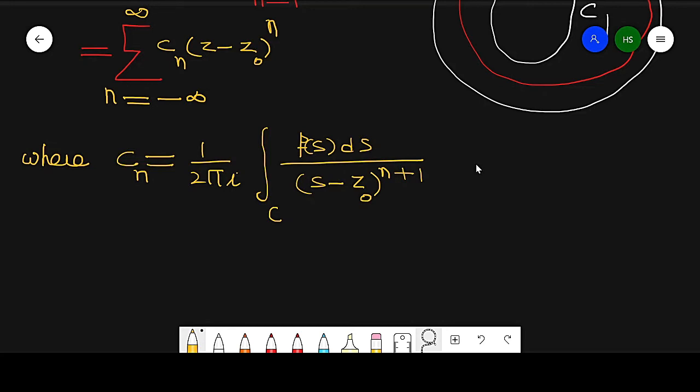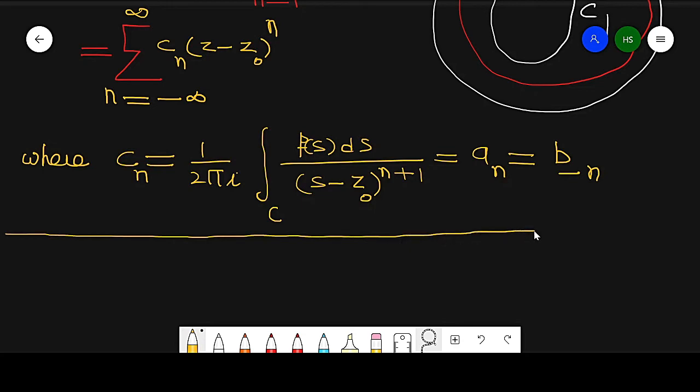This is basically a_n, and this can be written as b minus n, where a_n is equal to b minus n. So just replace n by minus n. So this series can be written in this way. So this is the proof of the Laurent theorem, which is very important.